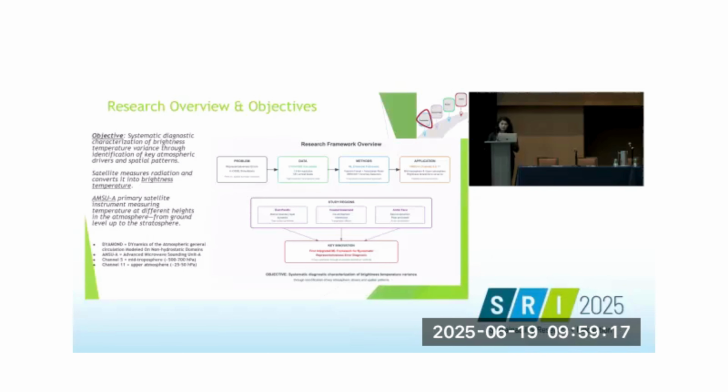The method that we are using is a bunch of methods. We are using feature ranking methods. So we are using random forest, and we are also using association rule mining to validate the results of the feature ranking that we carry out using random forest. Then we are also doing spatial clustering. And as I mentioned earlier, we are targeting AMSUA channels 5 and 11. There are a number of study regions that we have identified, and our main goal in doing all of this is to find out the best possible way to address this representativeness error problem.